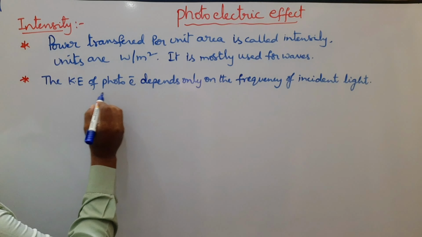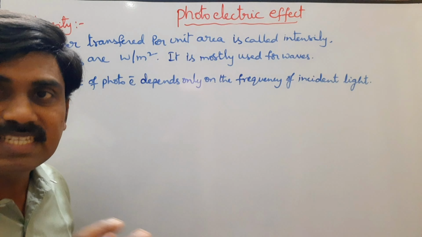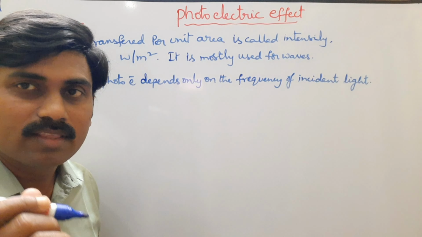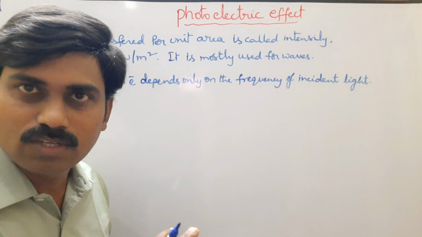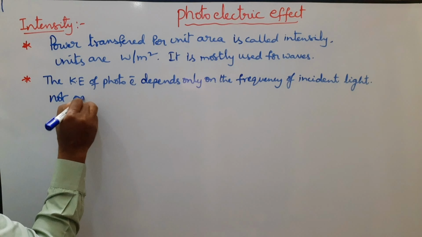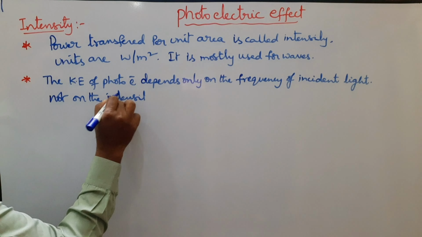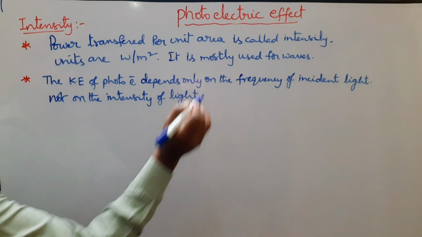Look at the next point. The kinetic energy of photoelectrons depends only on the frequency of incident light. So here, kinetic energy depends only upon the light incident on the metal surface, not on the intensity of light.